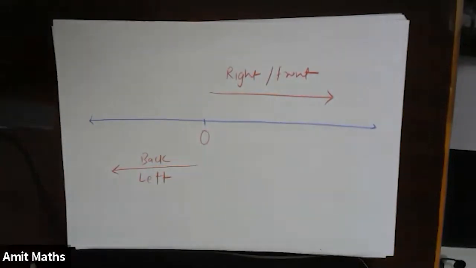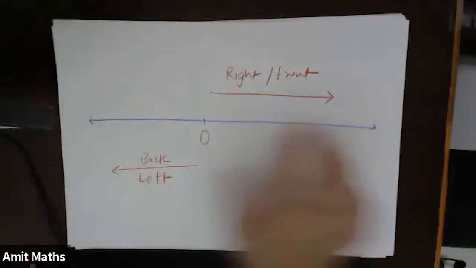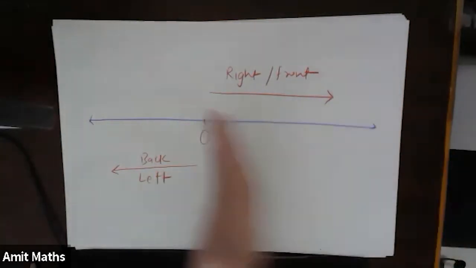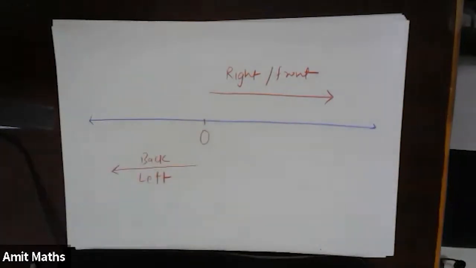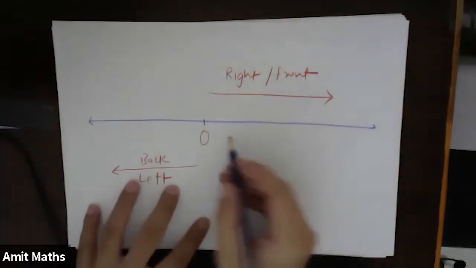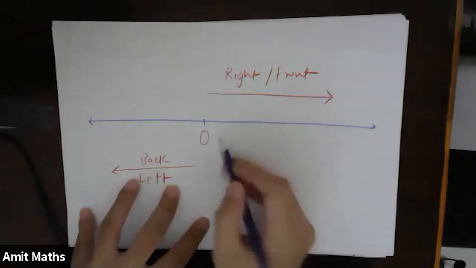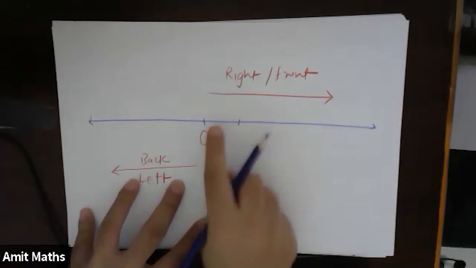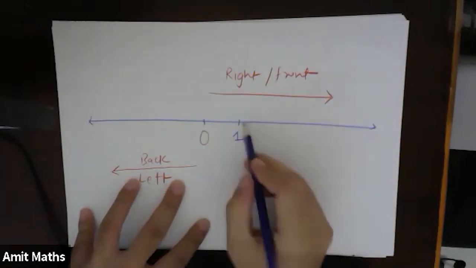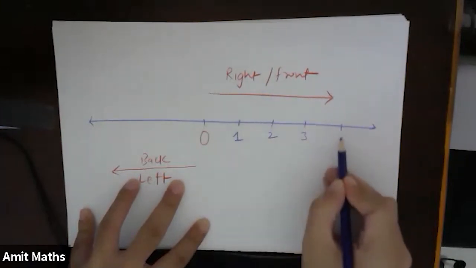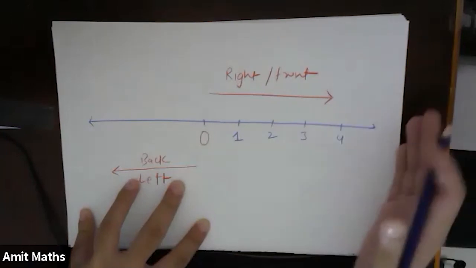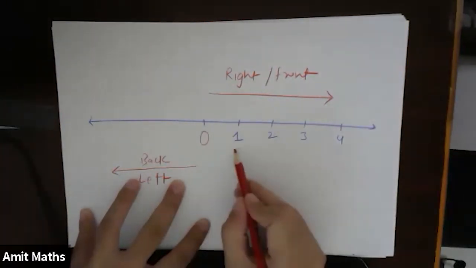Okay, so for our convenience and so that everyone will be talking about the same thing, when we are talking about the right side, we will be talking about some set of numbers, and when we are moving on the back side or left side, we are talking about some other set of numbers. We'll make a number line unique for everyone. Whenever we are moving on the right side, we will start with 0, then we'll move on to 1, then 2, then 3, and so on in ascending order.